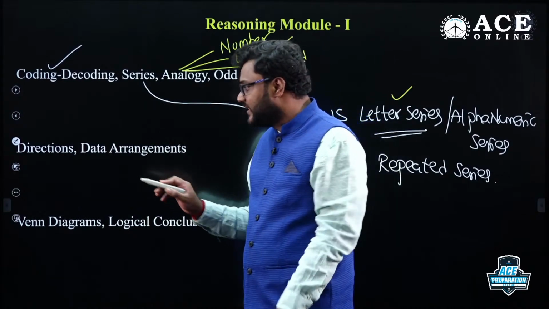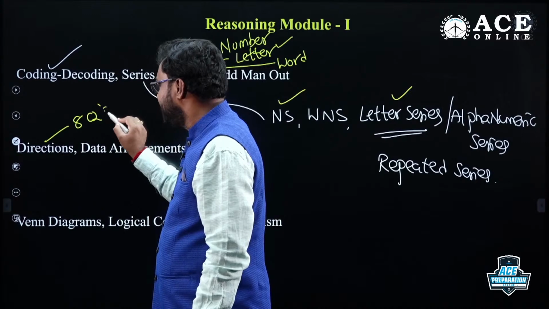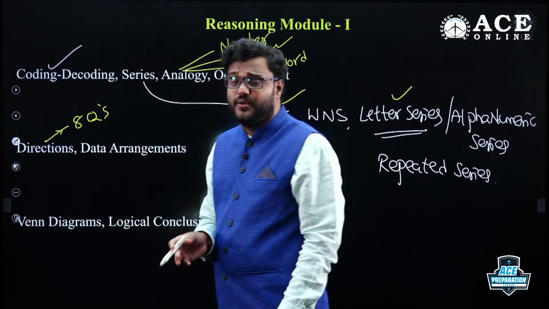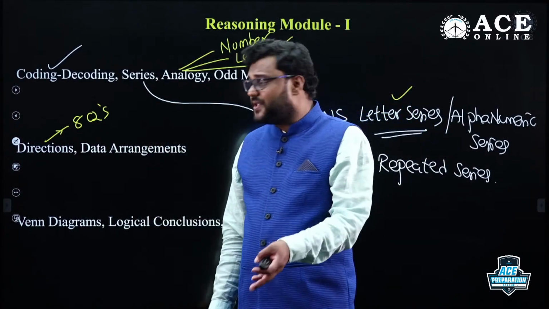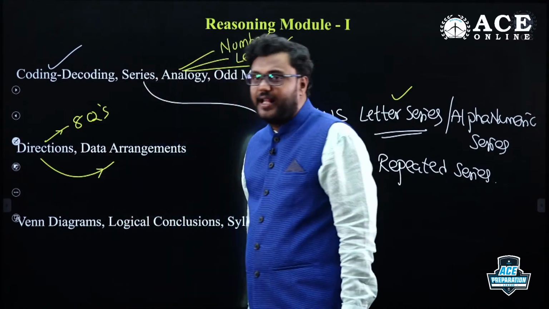And directions: you can see nearly 8 questions given in previous papers, and related to GATE and related to ESE also you can find 4 questions related to directions till now. If you know directions, then go for data arrangements. Directions first, after that the data arrangements.